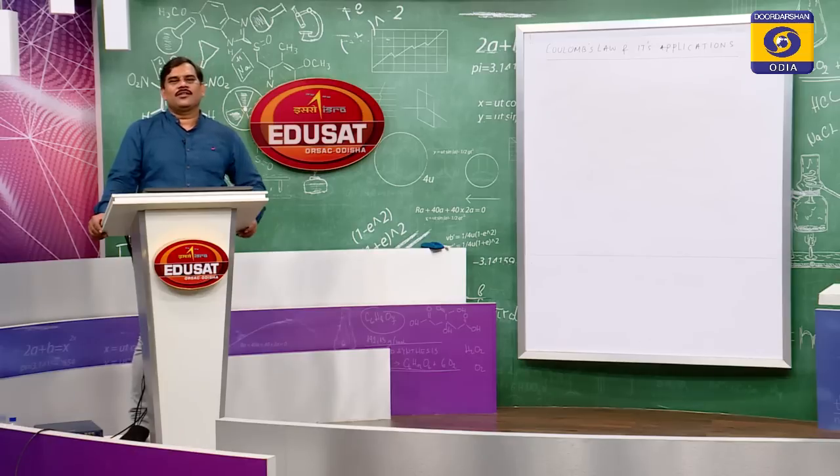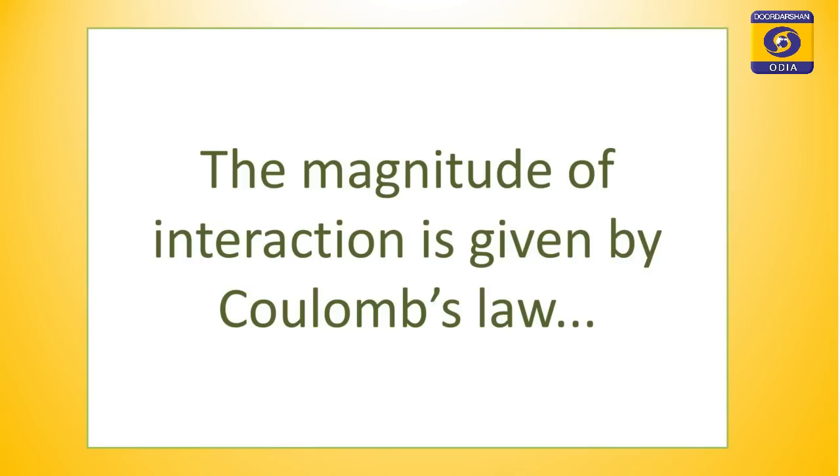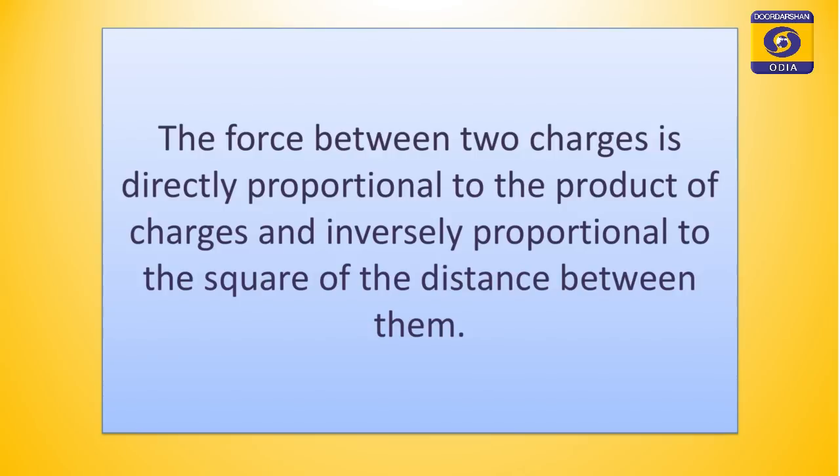So, these are some basic questions which always come to our mind while discussing electric charges. Let us discuss the interaction between the charges. Two charges interact electromagnetically by exchanging photons among themselves. We have already discussed that the photon is the field particle for electromagnetic interaction. The magnitude of interaction is given by Coulomb's law. It states that the force between two charges is directly proportional to the product of the charges and inversely proportional to the square of the distance between them.